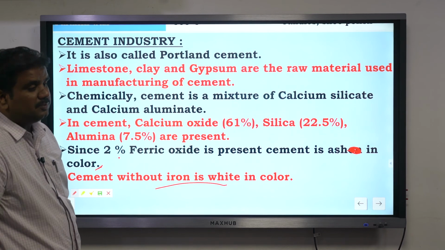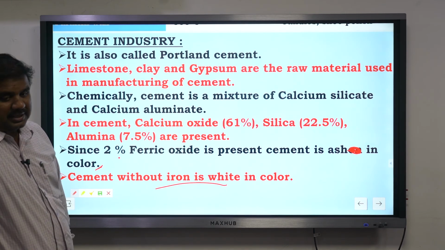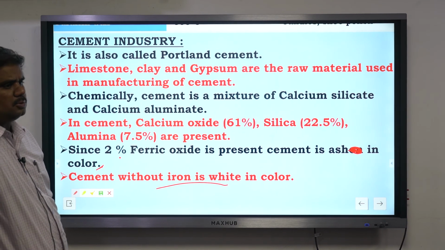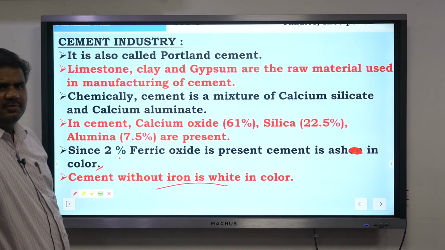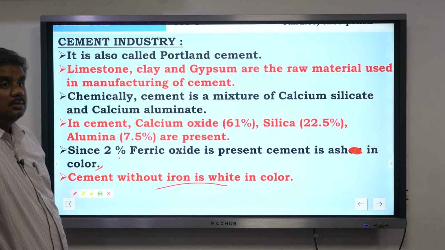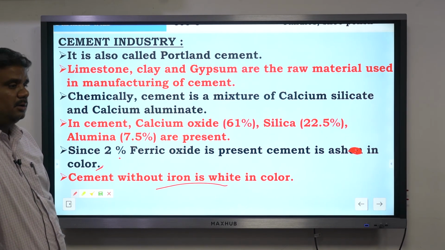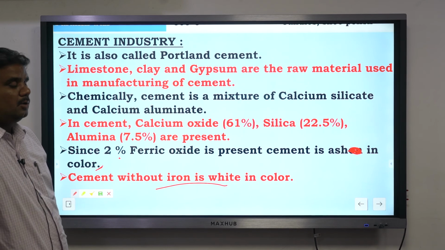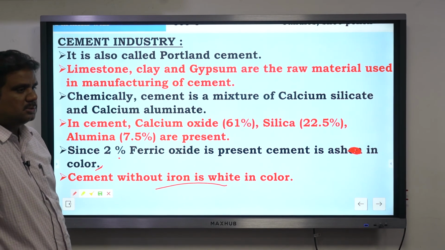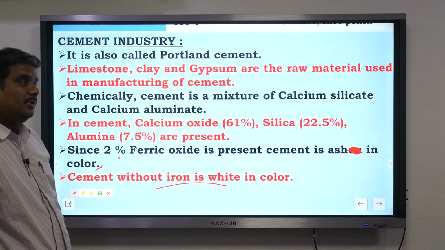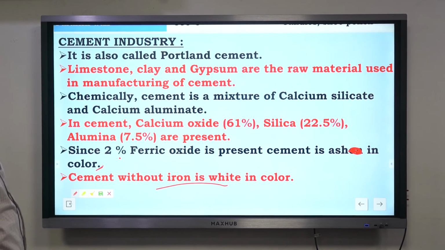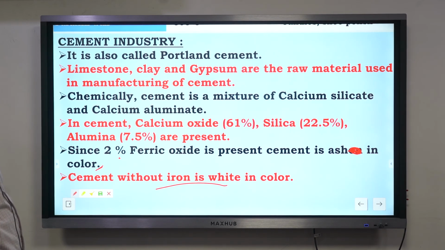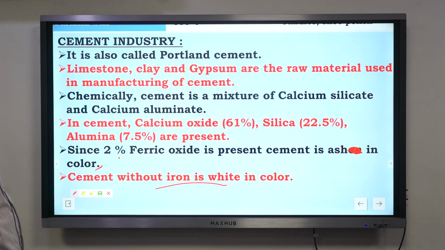Generally white cement is very costly. 1 kg of white cement will cost around 70 rupees or so. A cement bag is 50 kgs and costs 350 or 400. That is, 50 kgs costs 350 or 400, which is 7 or 8 rupees per kg, whereas 1 kg of white cement will cost you around 70 rupees. But white cement is much stronger when compared to grey cement. Since it's costly, we use it less.